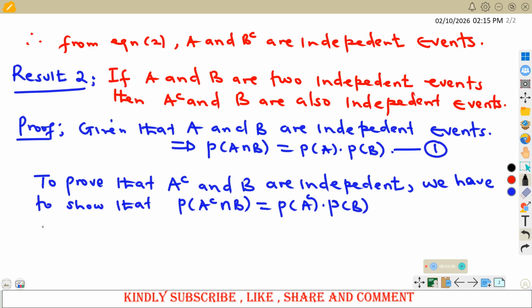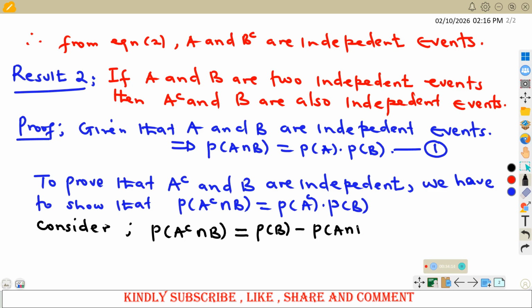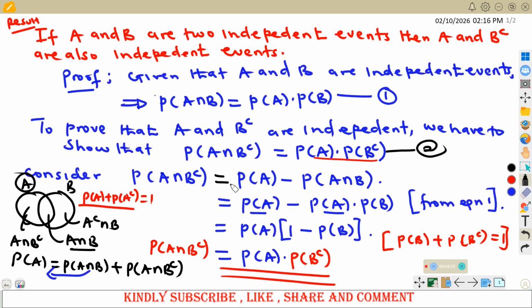In order to show that, we shall consider our left-hand side. So let us consider the probability of A complement intersection B and see if we shall get this one on this side. For this case, you should now be able to know that the probability of A complement intersection B, which is the same as the probability of B only, is the same as the probability of B minus the probability of A intersection B. I hope this one is okay for everyone. We looked at that in our previous lectures. It should now be okay.